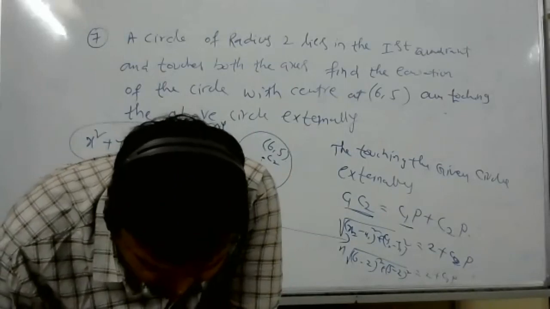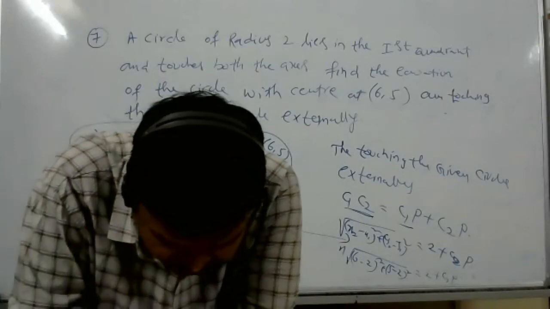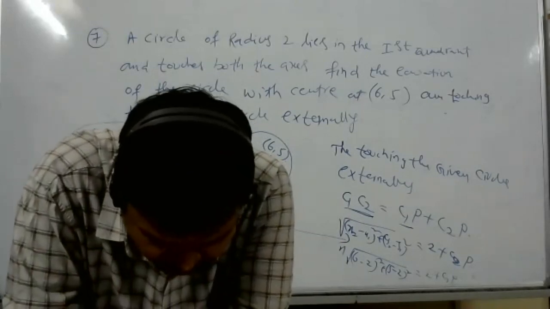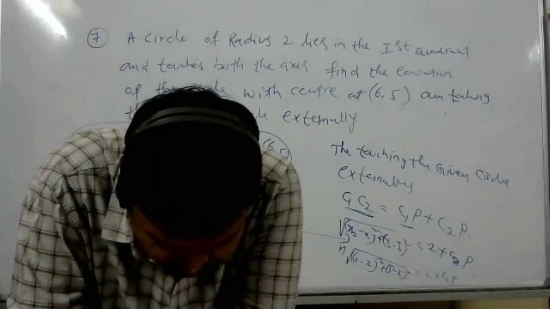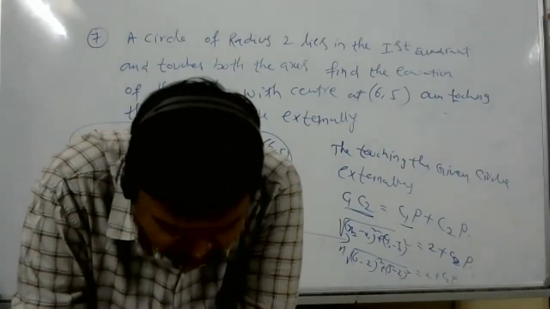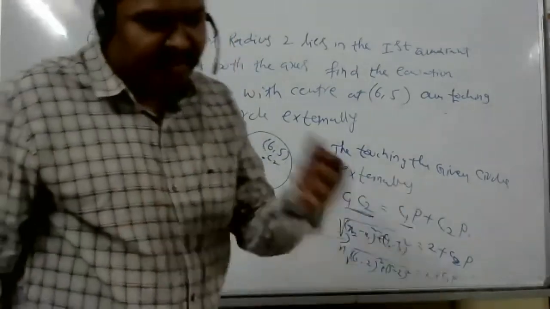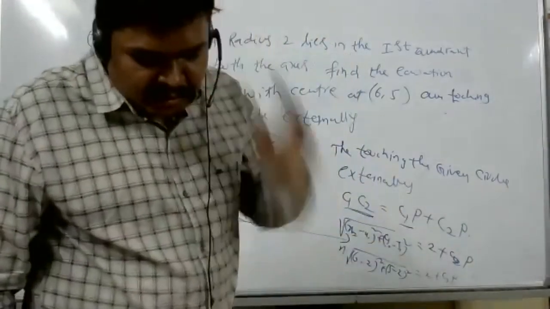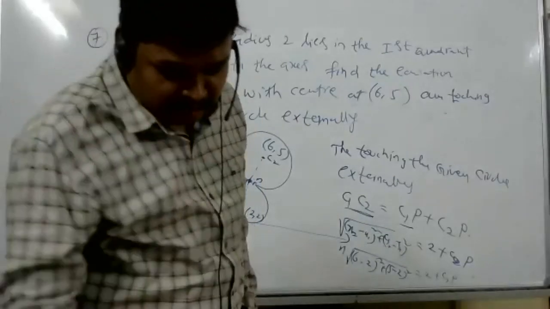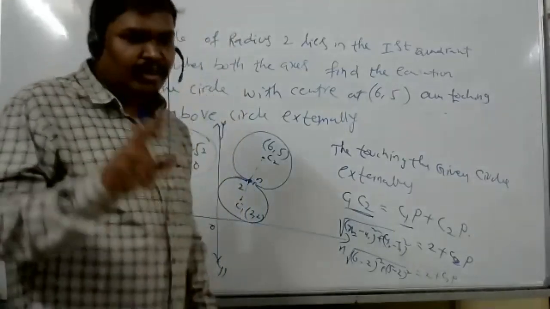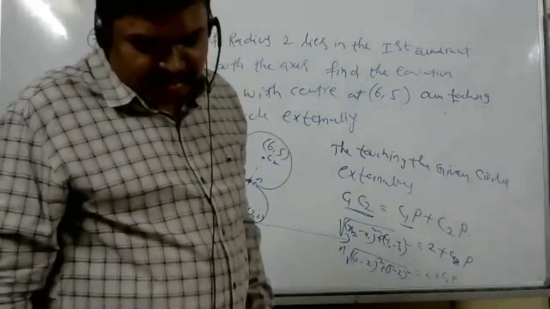X is equal to 2. 2 plus 2y is equal to 3, so y is 1 by 2. Correct. 2 comma 1 by 2. One more point, then find the area of triangle. Yes, sir. After doing that, I'm getting 1 by 4. The points are 2 comma 0, 1; 3 comma 0, 1; and 2 comma 1 by 2, 1.